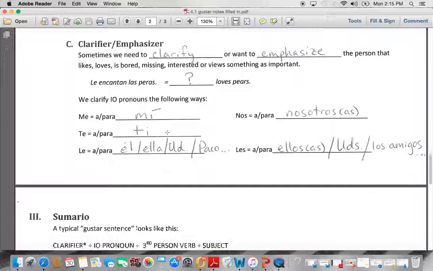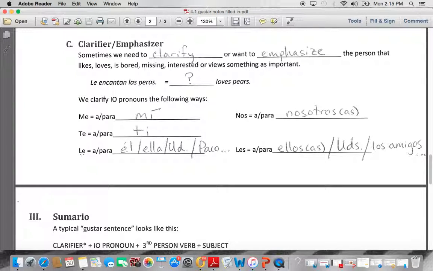Now, clarifiers and emphasizers. Sometimes we need to clarify, or we want to emphasize the person that likes or etc. Le encantan las peras, question mark, loves pears. Why is there a question mark there? Well, because le can refer to multiple people. Le is to her, to him, to you formal. So I know pears are enchanting to a singular person, but I don't know who. So if I want to clarify that le, I can clarify le by saying a él le encantan las peras.